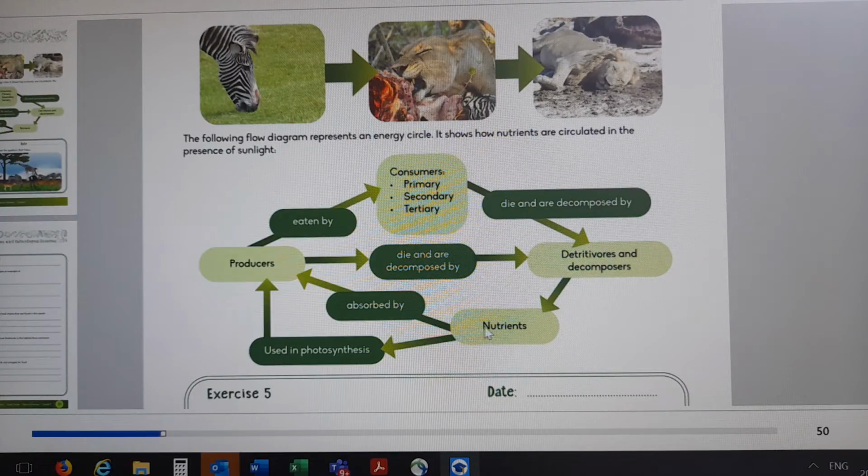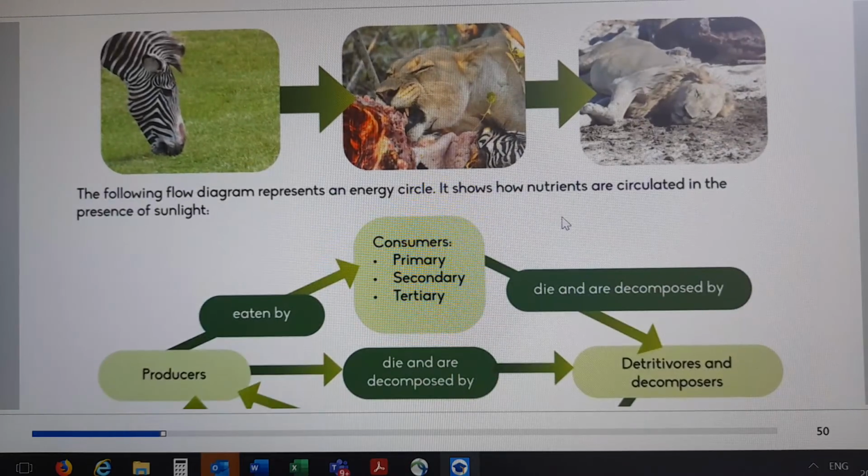Now the nutrients will be used for photosynthesis. They will be absorbed by the roots, and they will be used to make producers, which are the plants. Are we clear? This is the diagram that represents the energy cycle. This is not the food chain. This is the energy cycle, so you need to know this energy cycle as well.